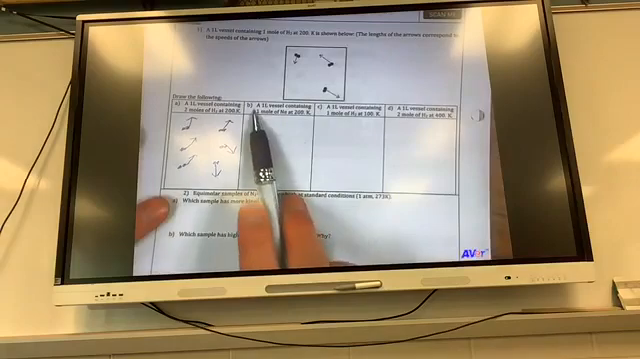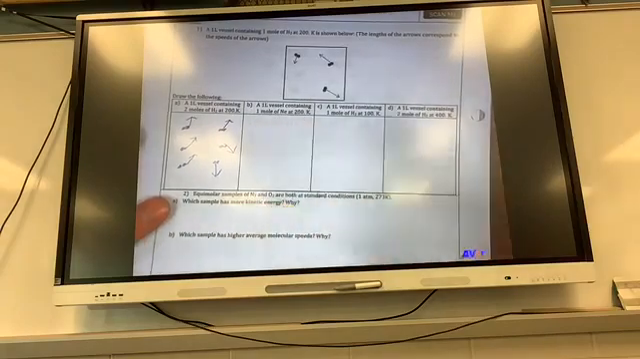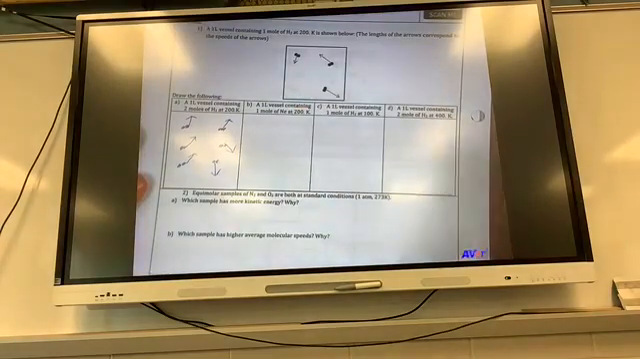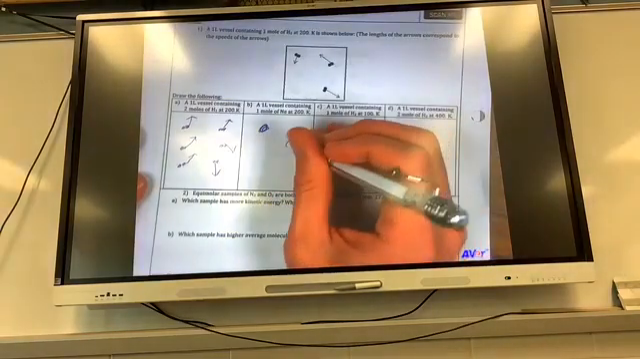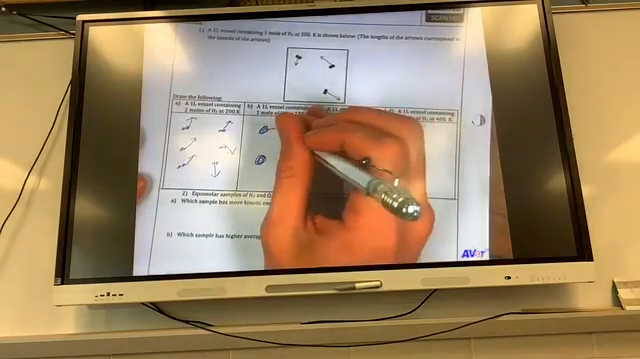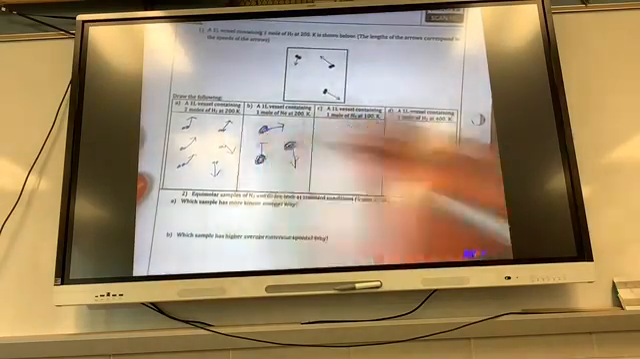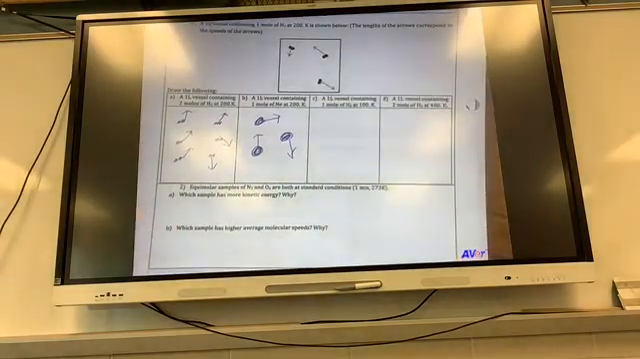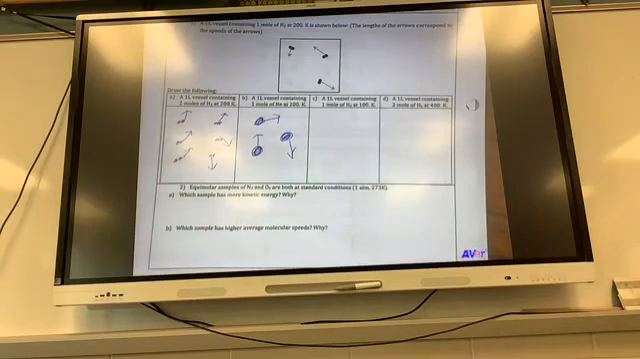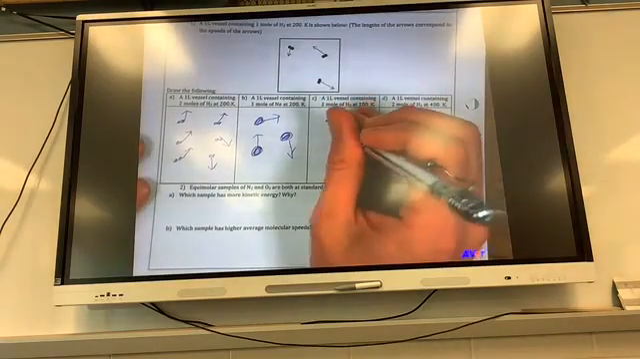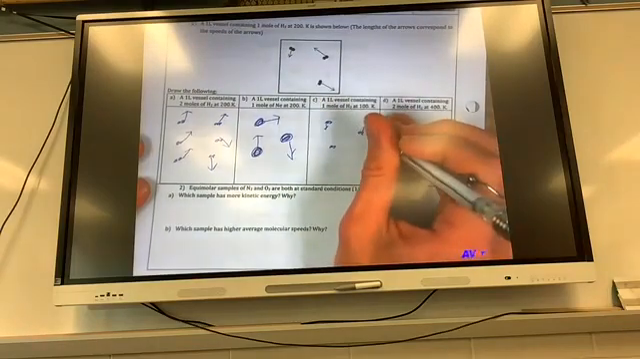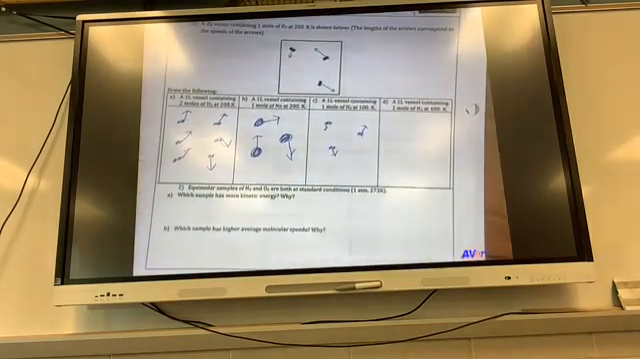A 1 liter vessel containing 1 mole of neon at 200 Kelvin. What are you going to draw here? 3, but what's their size going to be? Larger. So you need 3 larger molecules still moving at about the same speed as the first picture. A 1 liter vessel containing 1 mole of H2 at 100 Kelvin. So how am I going to draw this one? 3 pairs with shorter arrows, right? So 3 pairs with shorter arrows.